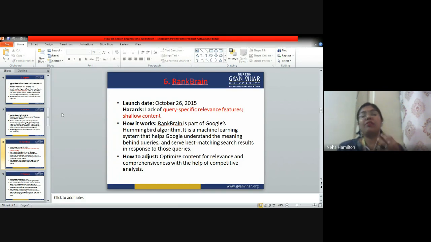So, if you type something specific in your query, right, then Google answers you very quickly. In the first page, in the first half, you are going to get your answer with the help of RankBrain. For example, when you add specific features in your question, specific features means next public holiday in August 2021.